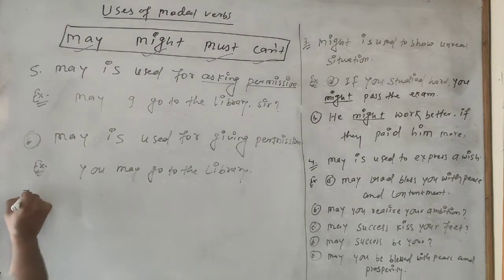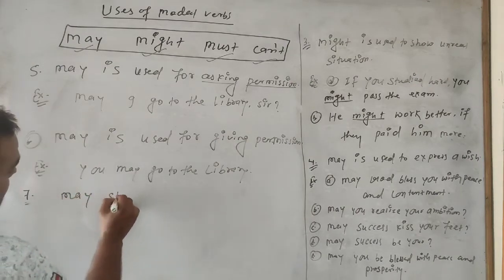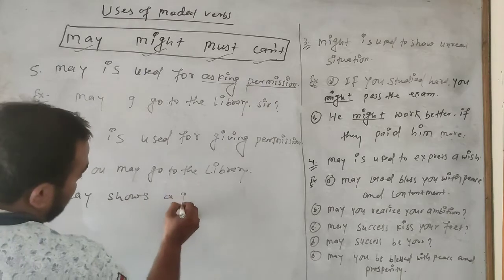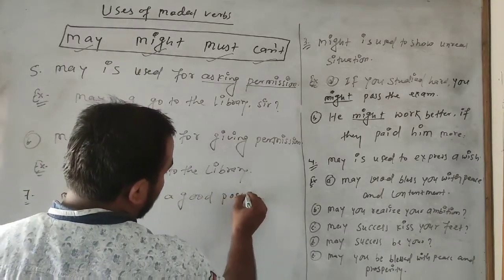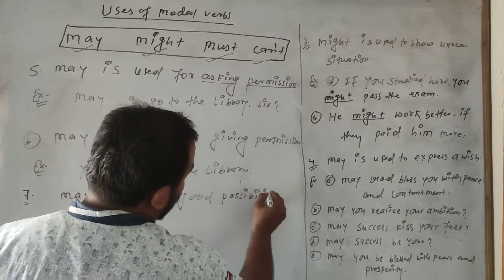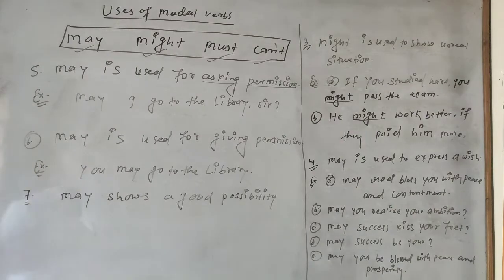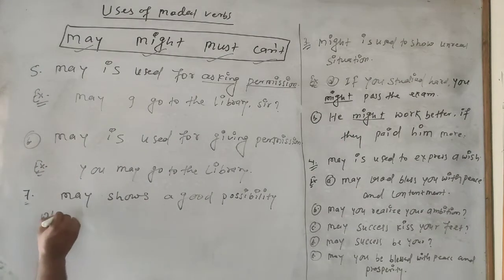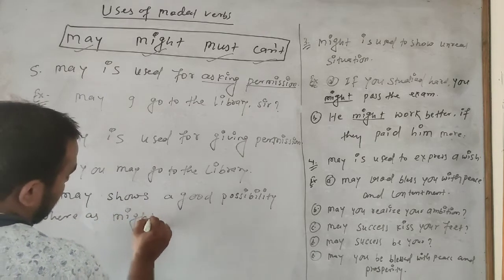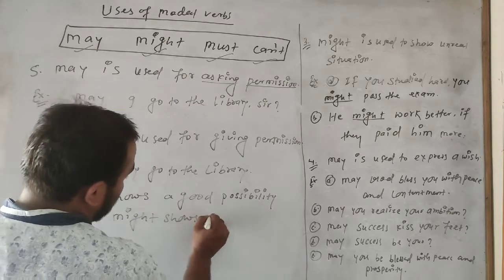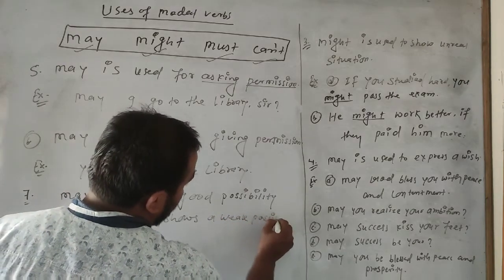7 number here: may shows a good possibility, whereas might shows a weak possibility.